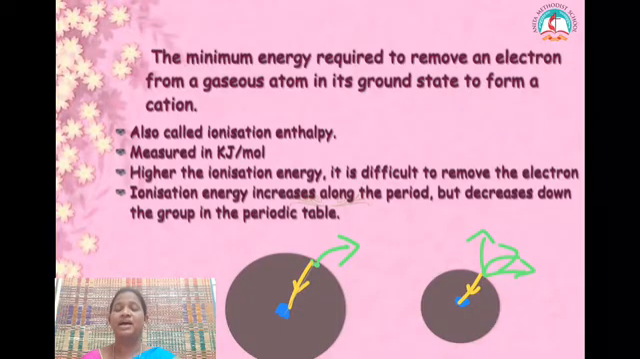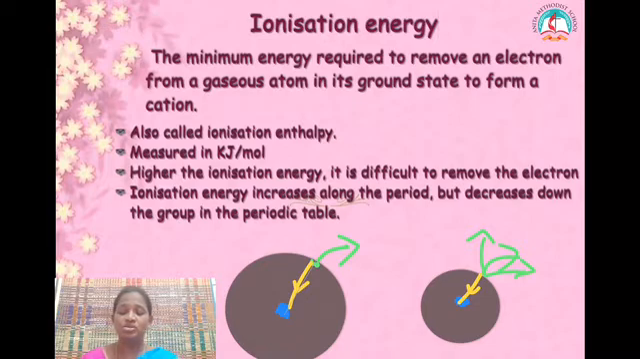So next is ionization energy. What is ionization energy? The minimum energy required to remove an electron from a gaseous atom in its ground state to form a cation. We can also call this ionization enthalpy, which is measured in kilojoules per mole. The higher the ionization energy, the more difficult it is to remove an electron from an atom. So ionization energy increases along the period but decreases down the groups.